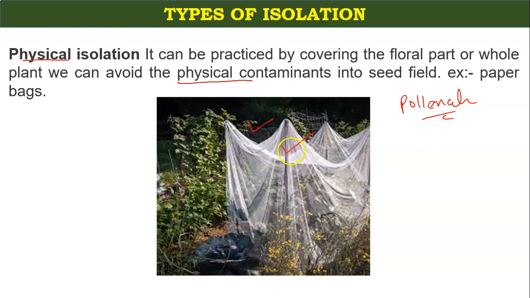For example, if you have grown some crops, and with the help of wind and some pollinating agents, you find some foreign pollens in this crop, the genetic purity of this crop will change, and so the produced seeds will be genetically modified.